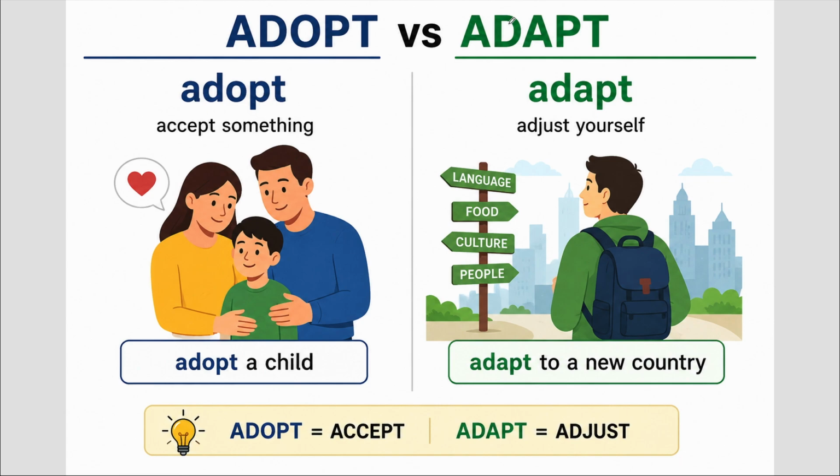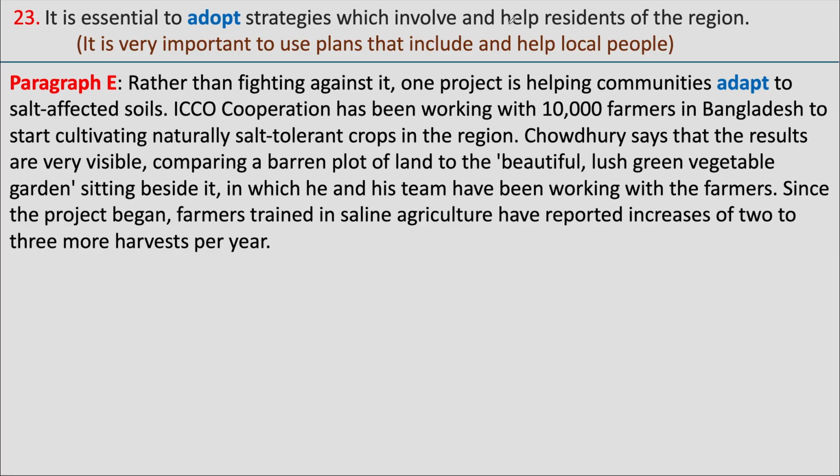Let's now understand the difference between adopt and adapt. Adopt means we accept something. Adapt means we adjust to something. This difference is very important. When looking for the answer to question 23, we may get confused because the question mentions adopt.